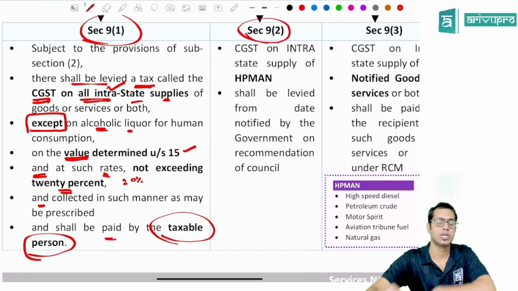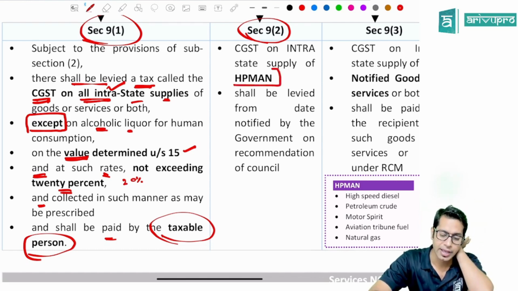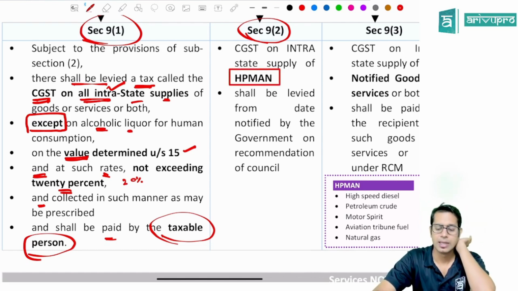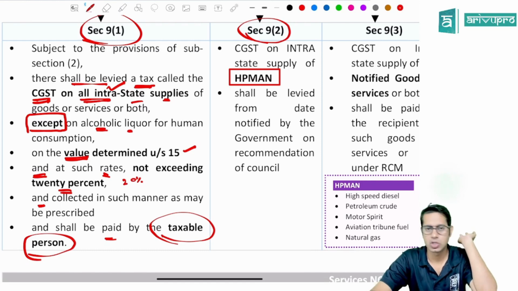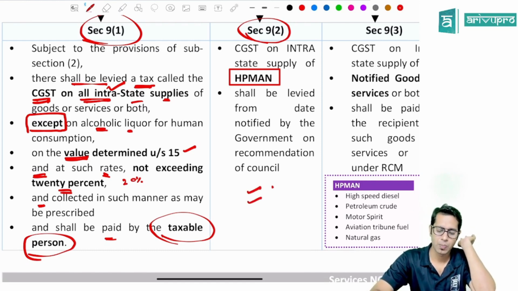Section 9 subsection 2 says CGST on intrastate supply of HP man shall be levied from the date notified by the government on the recommendation of council. What do you mean by HP man, sir? High speed diesel, petroleum crude, motor spirit, aviation turbine fuel and natural gas.